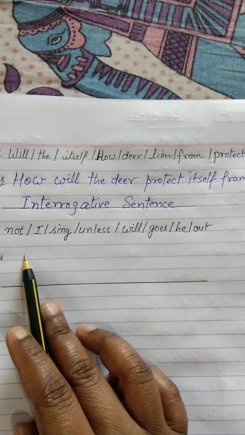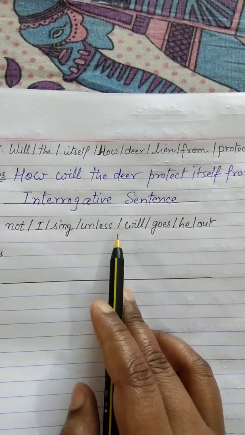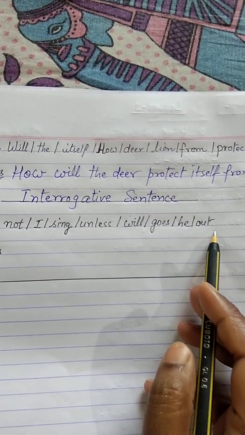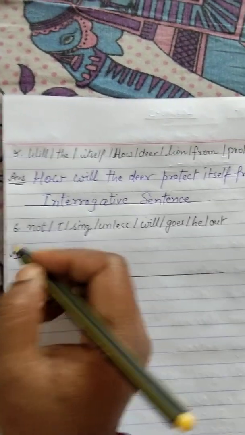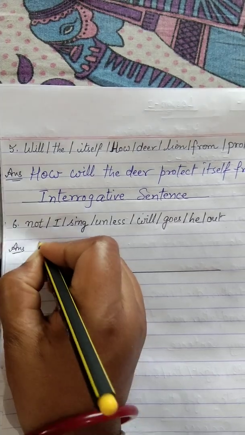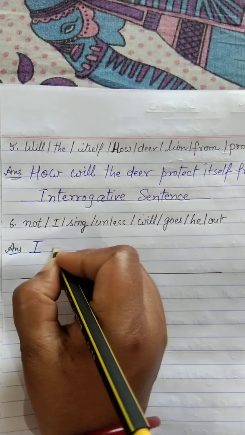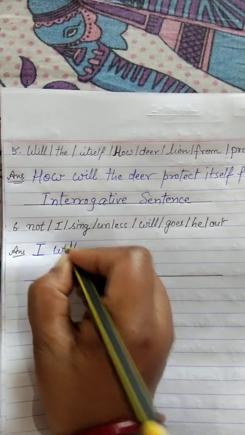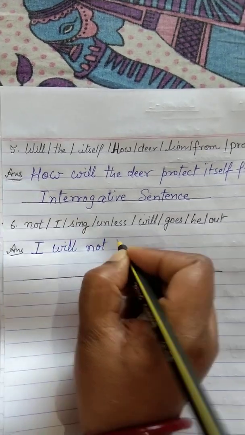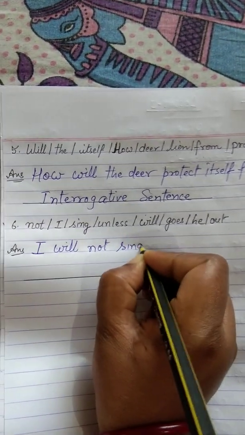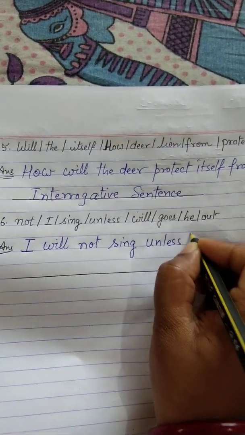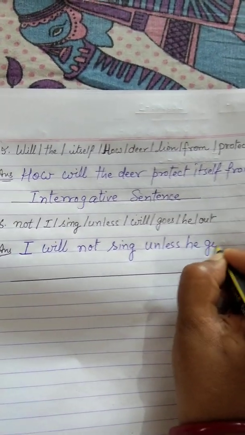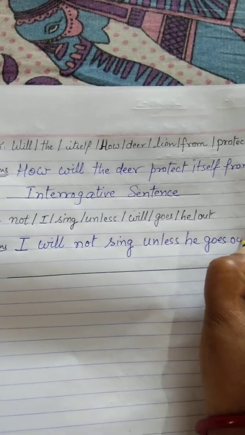Come to the last, the sixth one. Not, I, sing, unless, will, goes, he, out. When we write it in the proper sequence, we will write like this. I will not sing unless he goes out.